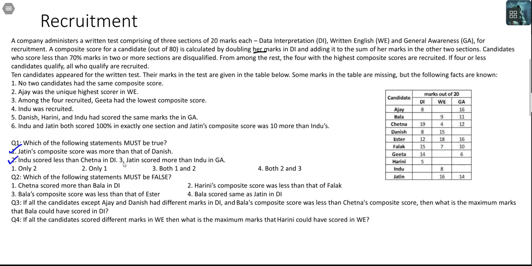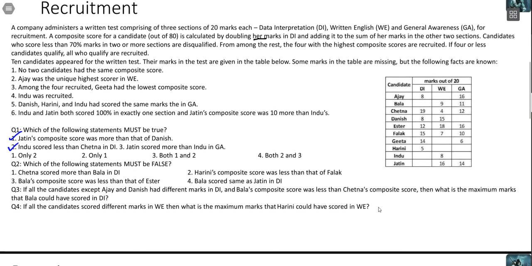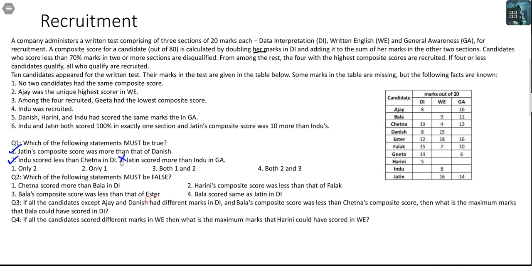And there is a third statement here lurking. Jatin scored more than Indu in GA. Oh, this is not true. So our answer has to be both 1 and 2. Therefore, option 3. Let's get to the next question.